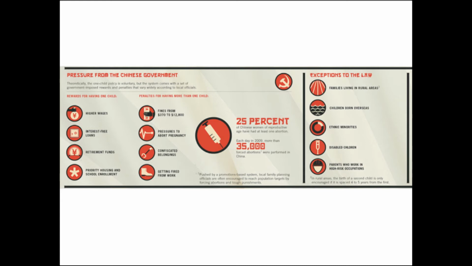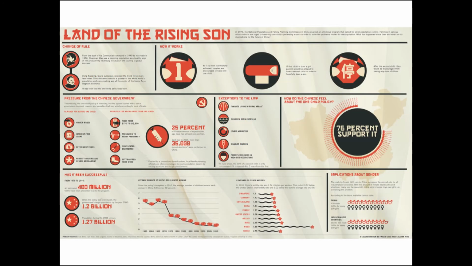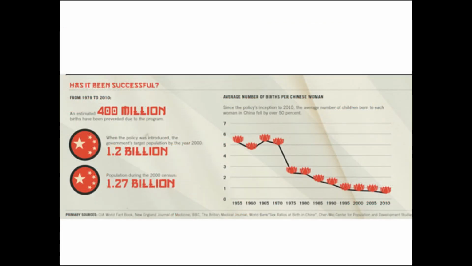But if you don't do what they say, then you get fined from the equivalent of about $370 to about $12,000, like a lot of money. You also get a lot of pressure to have an abortion, pressure to have your belongings confiscated, and you can also easily get fired from work if you choose to not follow this rule. So 25% of these Chinese women of reproductive age are going to end up actually having abortions because of this rule.